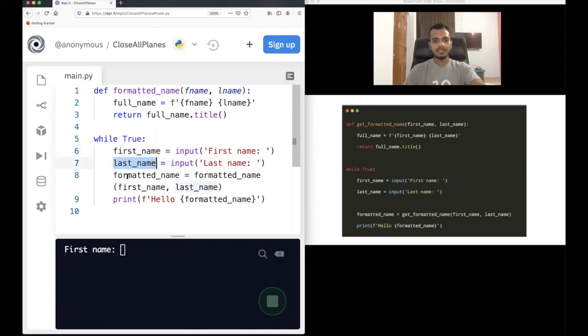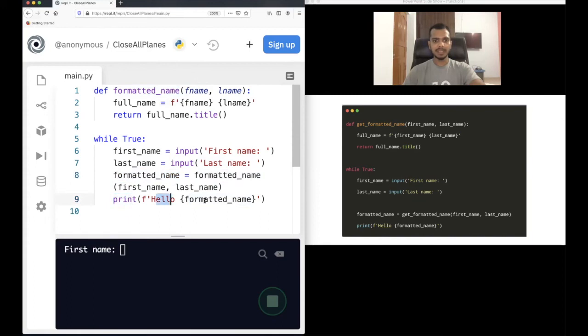Then I'm calling this function formatted name. I am providing the arguments here: first name is the first argument, whatever is stored in first name. The second argument is last name, whatever the user enters. And of course, this is also returning a result, so I will store the result in this variable, formatted name. Then I will print hello, and whatever is stored in this formatted name.